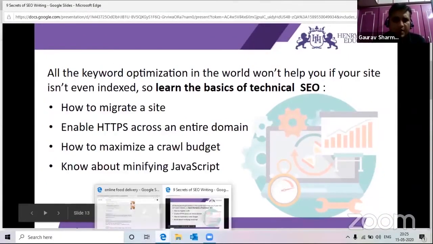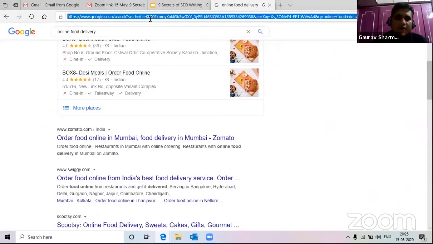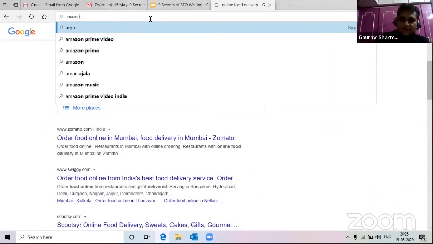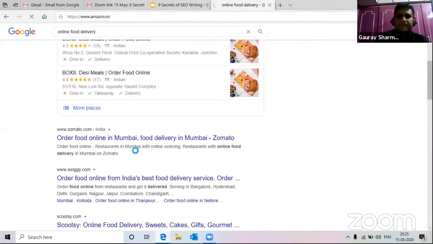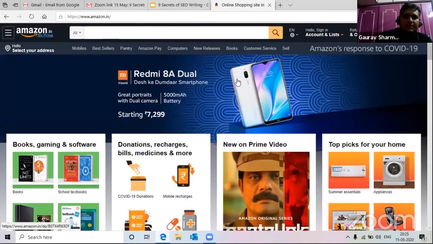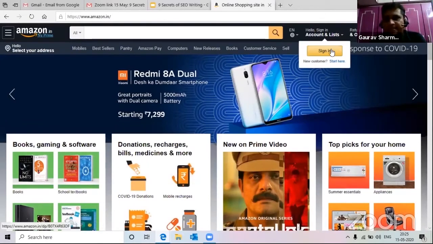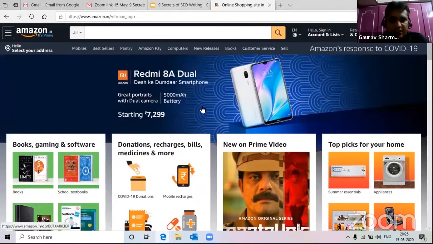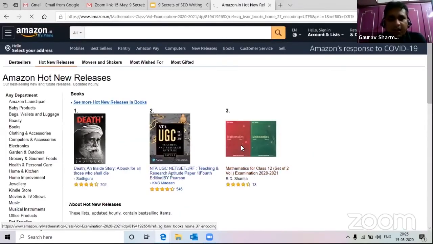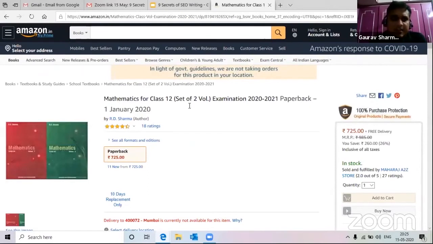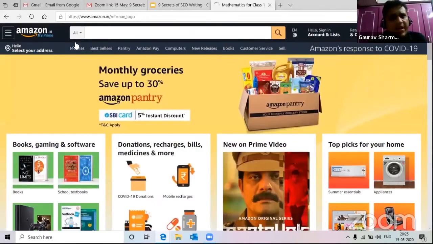Now, even if I show you an example of Amazon as well. Because there are so many pages in Amazon, or so many things that we can access in Amazon, whenever I click on this, I will always go back to the home page. So the reason is, let's say in case I'm somewhere else and now I want to search for something else. Definitely I can go from here as well, but there are people who are always comfortable going back to the home page and then searching for things.